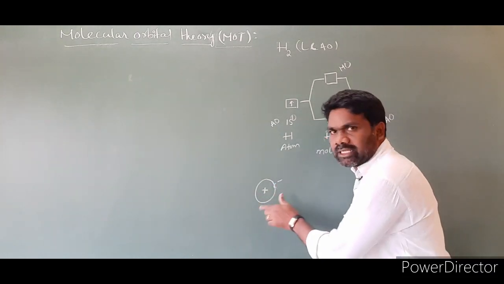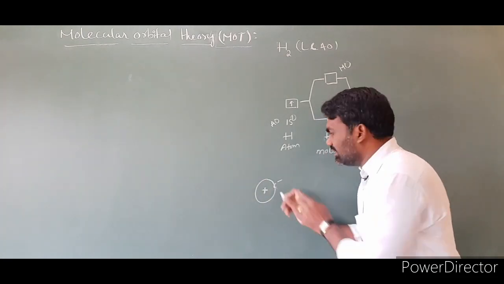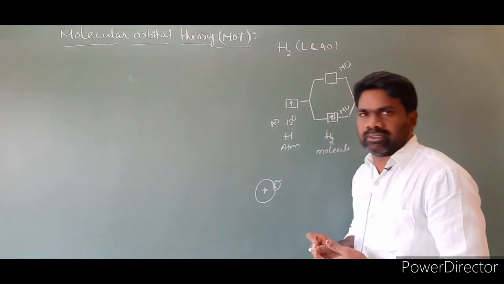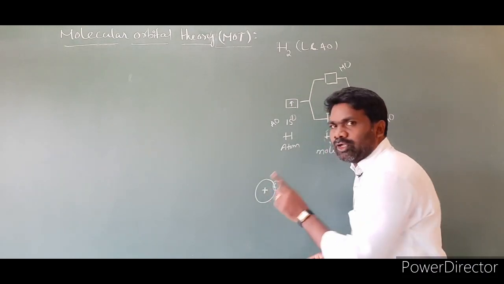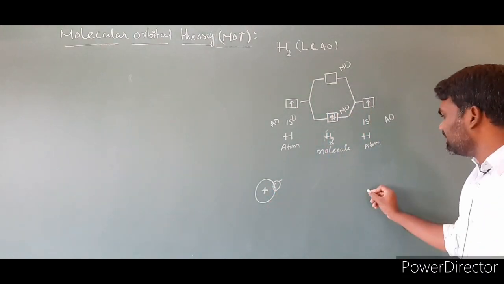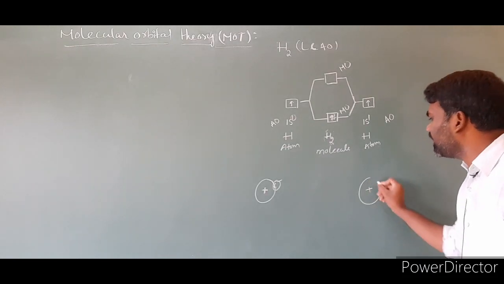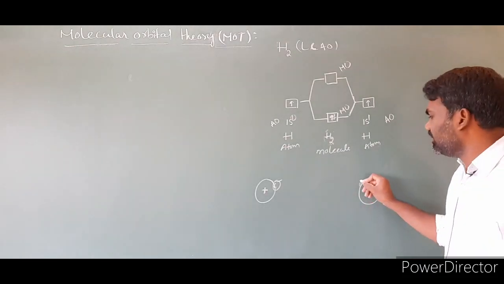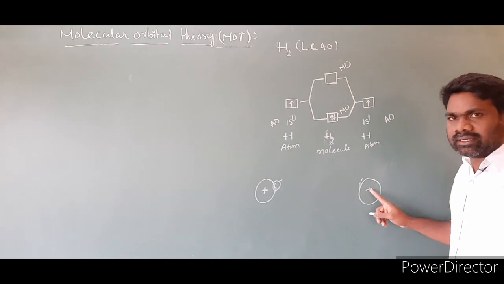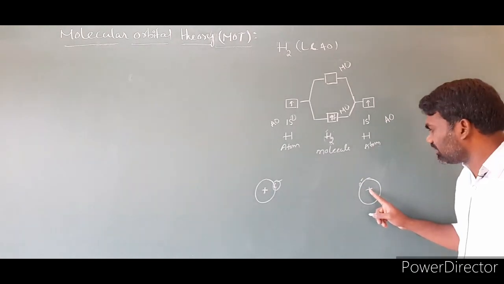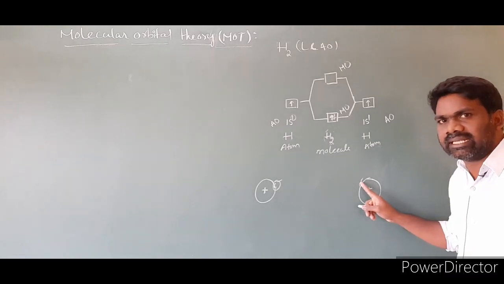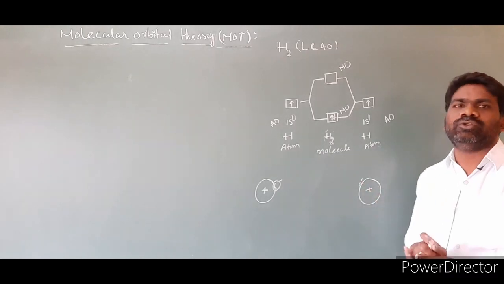This is the hydrogen atom, its nucleus and its electron. This electron is present in the atomic orbital. The same goes for this other atom too. So electrons present in the atomic orbitals of an atom are influenced by only one nucleus.